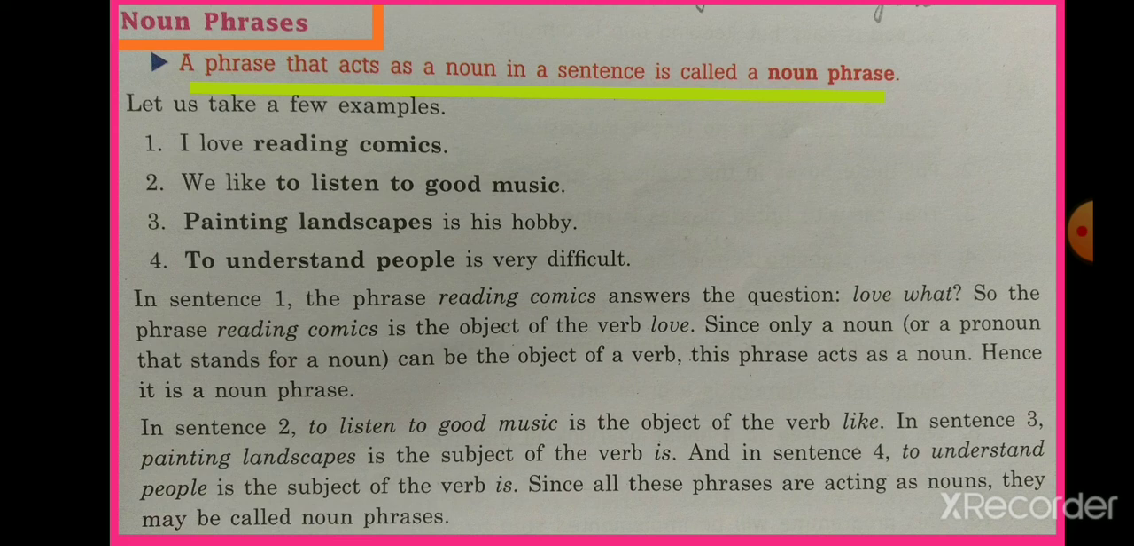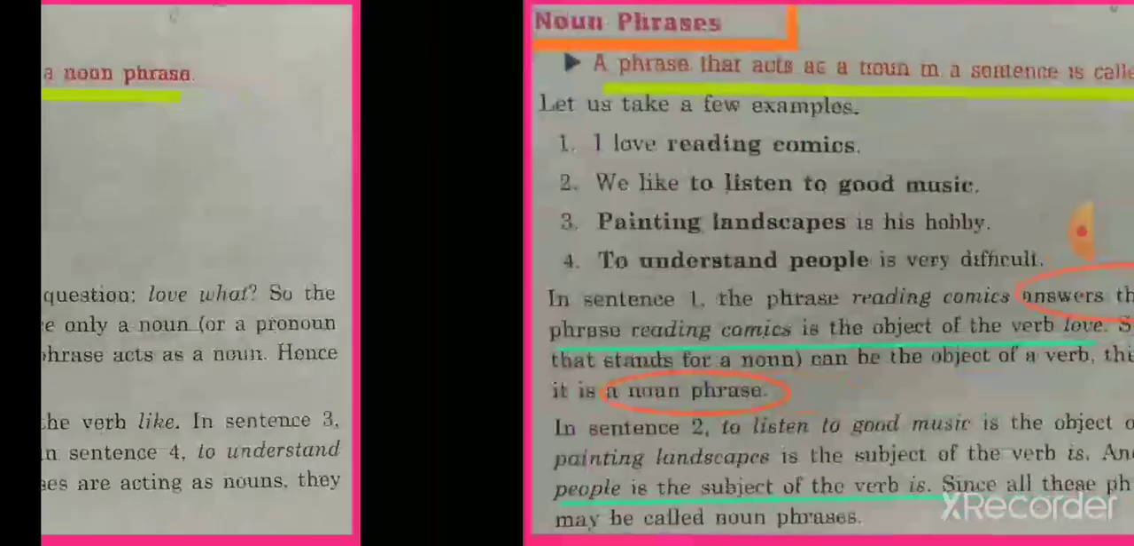Painting landscapes is his hobby. So what is his hobby? Painting landscapes. So here these are the group of words which are acting as a noun in the sentence. So it is called a noun phrase. This you have to remember, the difference between noun and noun phrase. So this is how we have learned about three kinds of phrases: adjective phrase, adverb phrase and noun phrase.